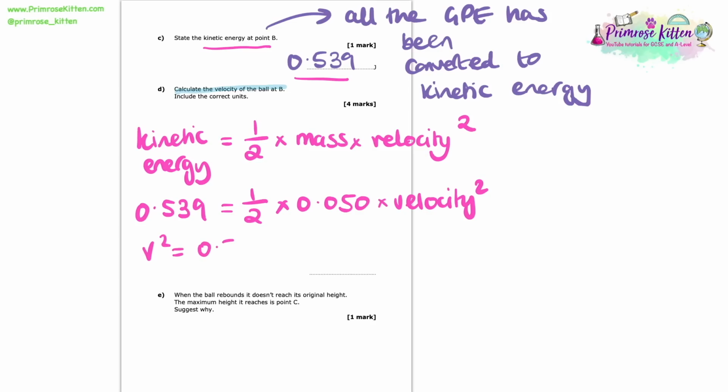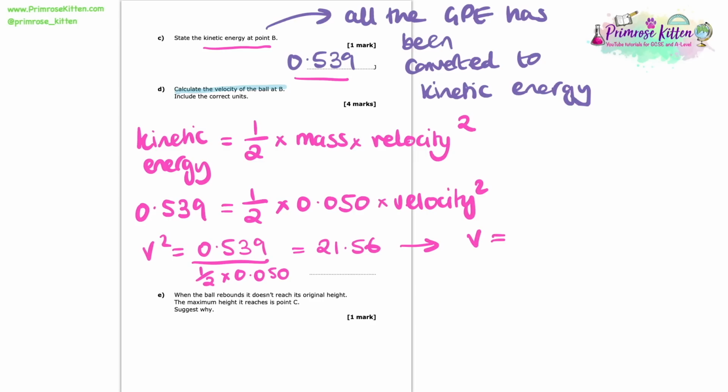So we're going to have to rearrange this. To get velocity squared on its own, we're going to take the 0.539 and divide it by a half times 0.050. We're undoing that times that connected it to velocity squared. So popping that into the calculator, I get 21.56.